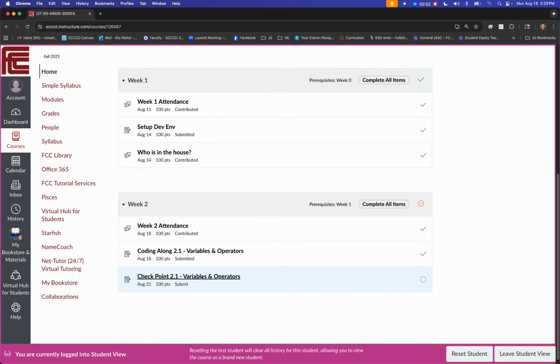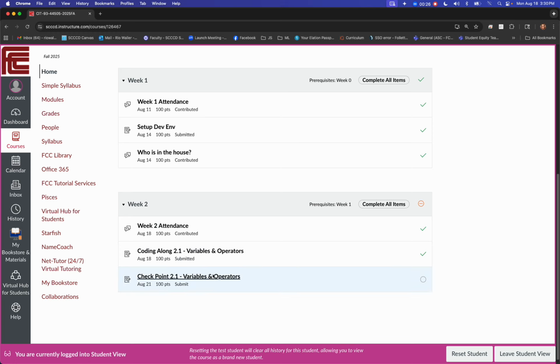All right, so this is your first checkpoint for CIT 93. And I realized today, and this is actually Monday the 18th, that I should have done this last week and I didn't. So I'm going to give you a little more time, but just know going forward, you will have a checkpoint after each code along. It checks you for your understanding of the concepts covered.